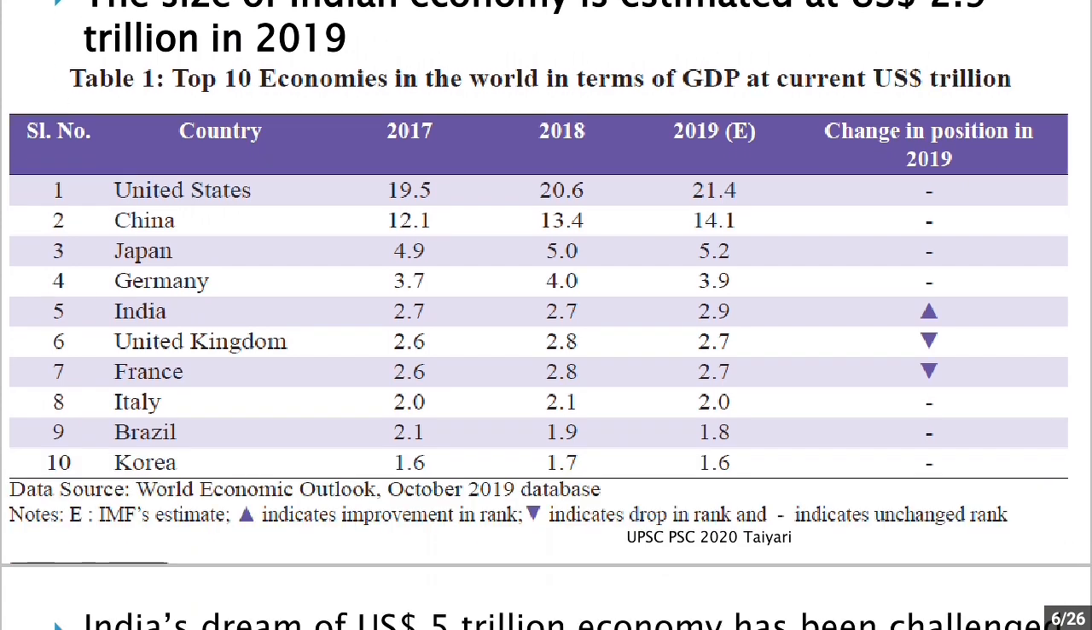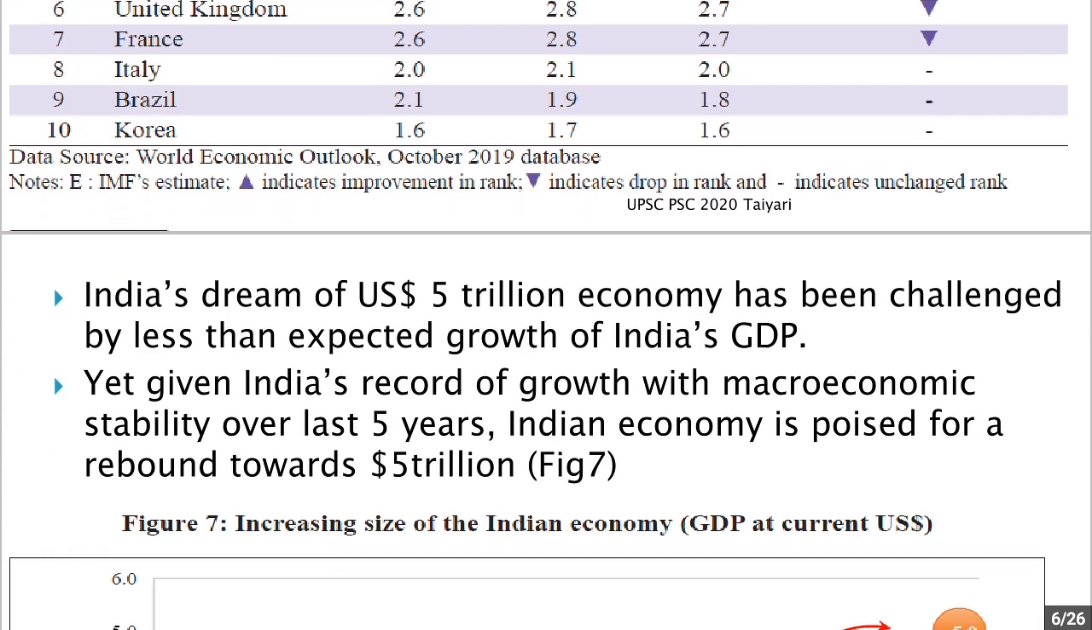Now, the top 10 economies: sixth is the United Kingdom with $2.7 trillion. Seventh is France with $2.7 trillion. Italy is in eighth position with $2 trillion. Brazil is in ninth position with $1.8 trillion. And Korea, specifically South Korea, is the 10th largest economy with $1.6 trillion.